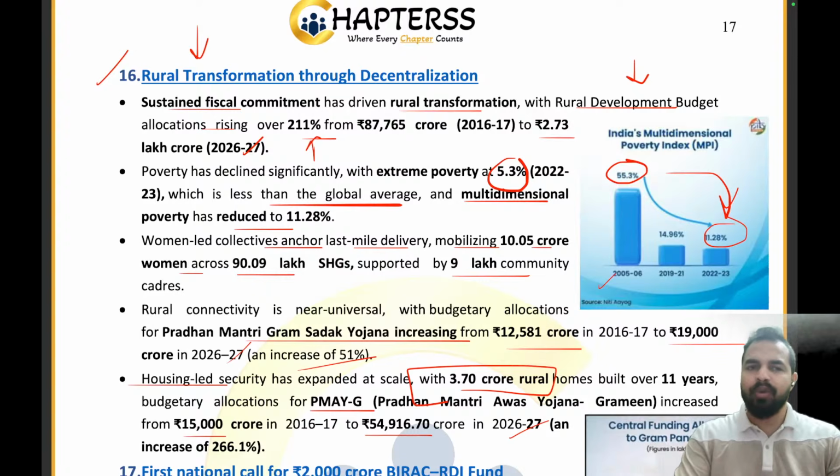Let me tell you that although this data is not that relevant from the examination point of view, it can really act as good fodder for you for the phase two examination, right? So if I ask you what is the decline in the multidimensional poverty, it has reduced from 55.3% to 11.28% in 22-23, right? The rural development budget allocation has also increased to 2.73 lakh crores in 26-27.